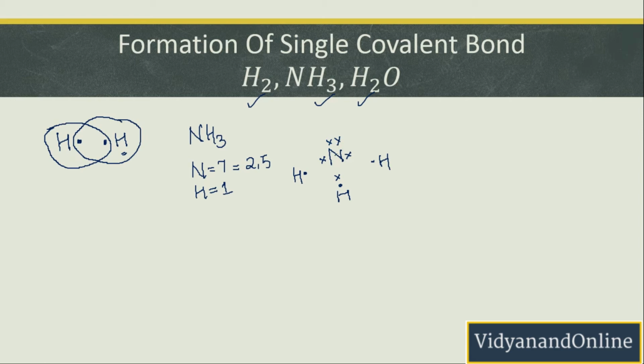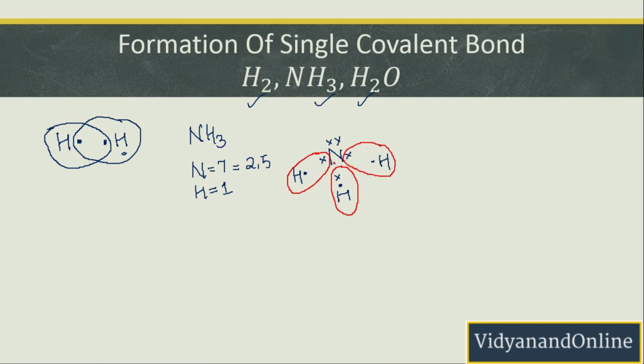In this way, first of all, this hydrogen wants to become stable. So it will be sharing 1 electron from this nitrogen in order to become stable. And since it's sharing only one single electron, it will have only a single bond. Similarly, this hydrogen will also become stable by sharing only a single electron from this nitrogen. Same is with this hydrogen also.